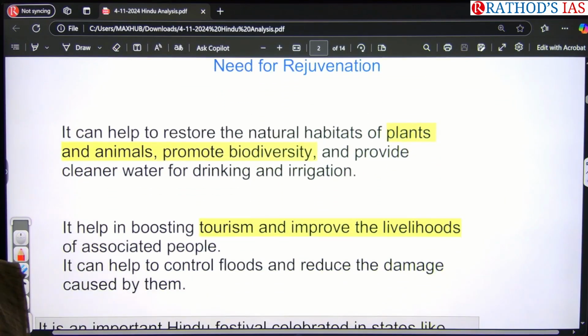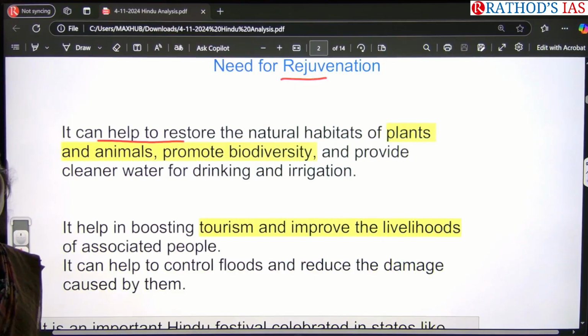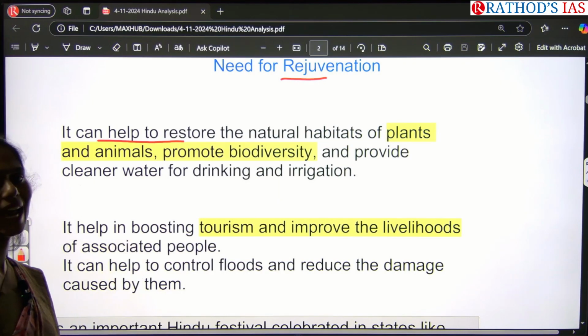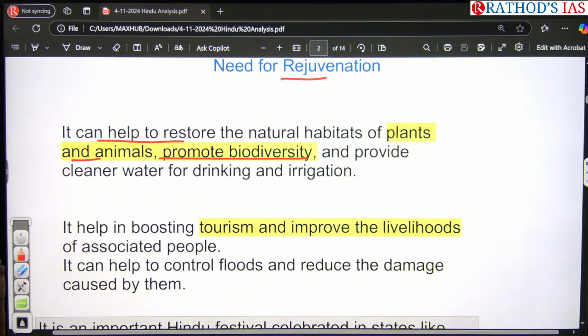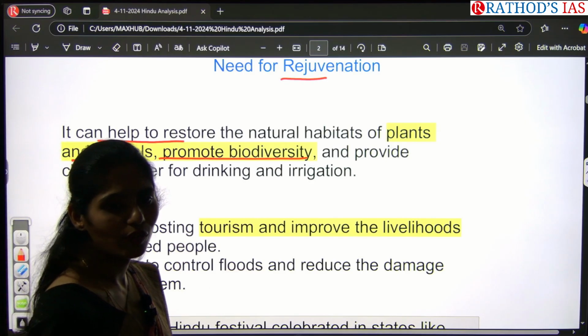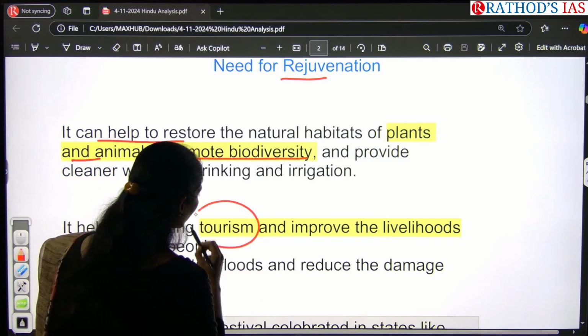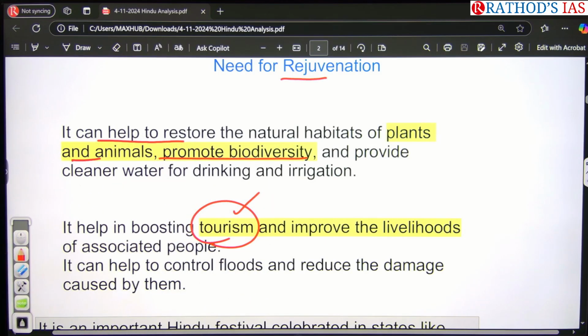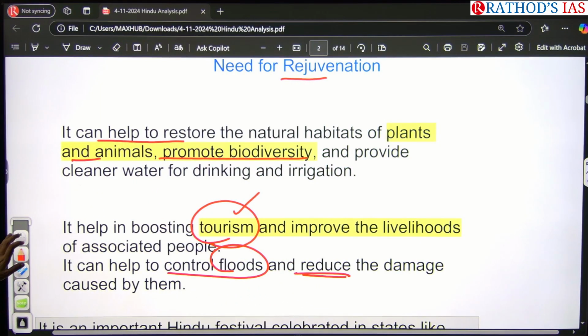The first important point you have to remember is, whenever we go for rejuvenation, it will be very much helpful for restoring our natural habitats of plants and animals, and it will promote biodiversity. This rejuvenation will also be helpful for providing drinking water as well as irrigation facilities. Whenever we keep our rivers clean, obviously it will improve our tourism sector and the livelihoods of the people. It will also improve the local economy, and it will be helpful for controlling floods and reducing the damage caused by them.